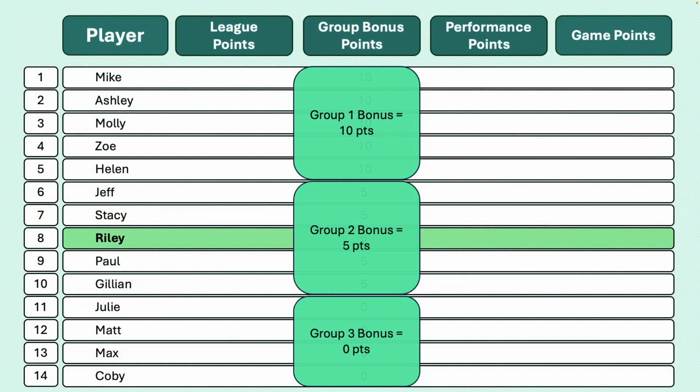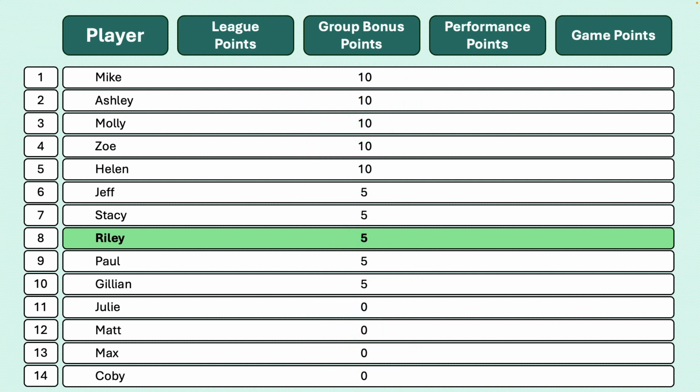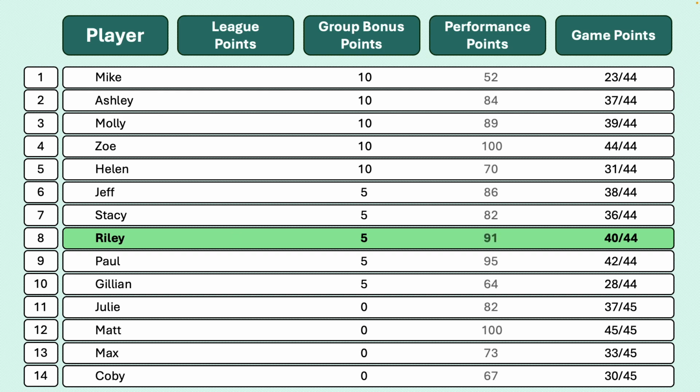Here is the leaderboard with the initial seedings. In this league, Group 1 earns 10 bonus points, Group 2 earns 5 bonus points, and Group 3 earns no bonus points. When the rotation is complete, each player's game points can be seen on the leaderboard. That result turns into a percentage, and each player earns as many performance points as that percentage. When we add the performance to the bonus, we see how many total points each player has earned for this rotation. As we saw before, Riley earned 96 points.